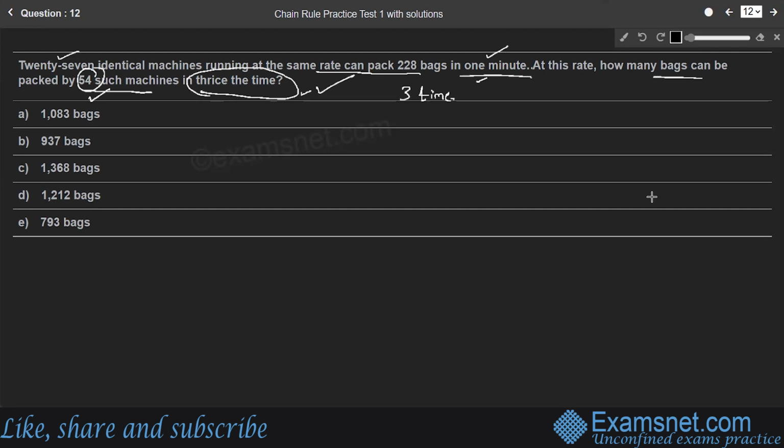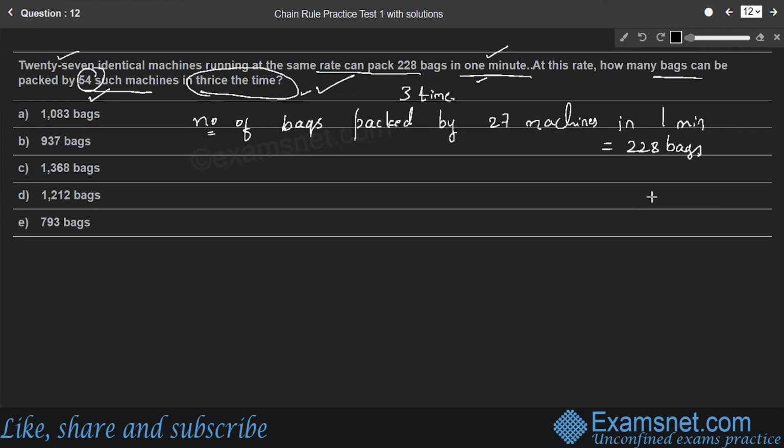We'll consider the number of bags packed by 27 machines in 1 minute, which is equal to 228 bags.